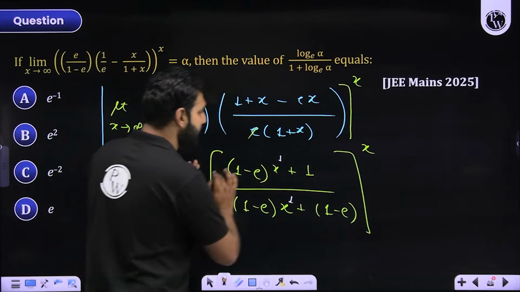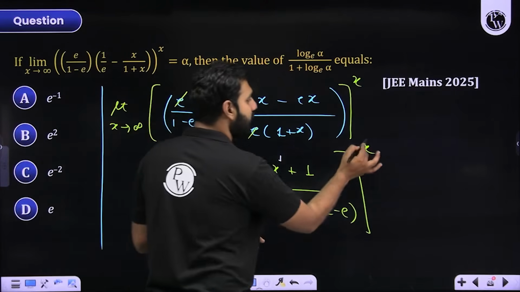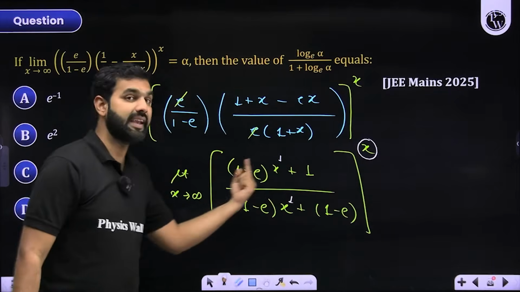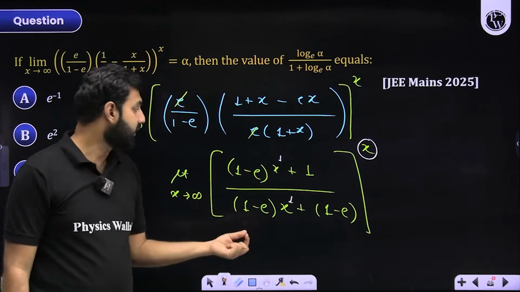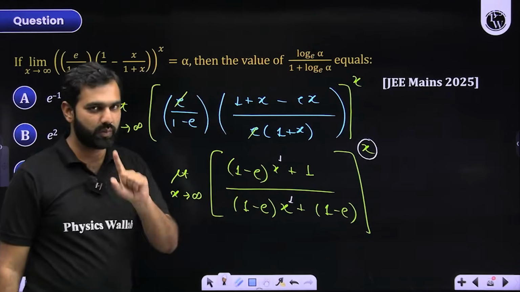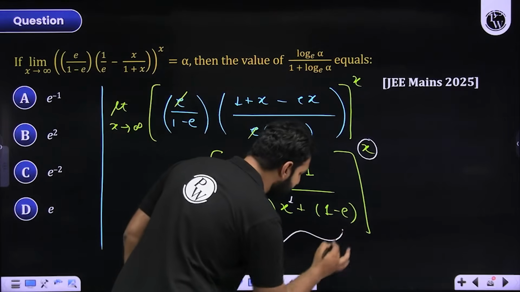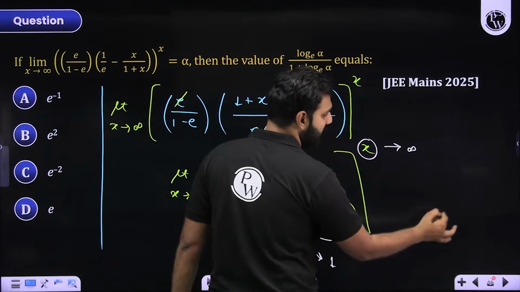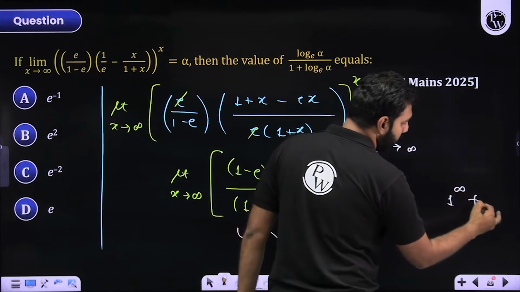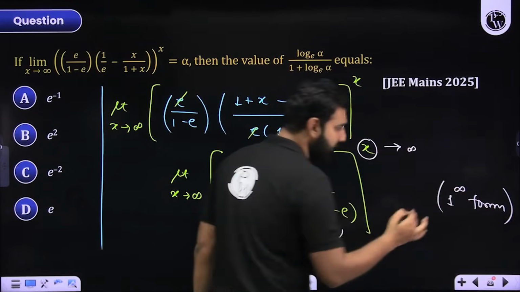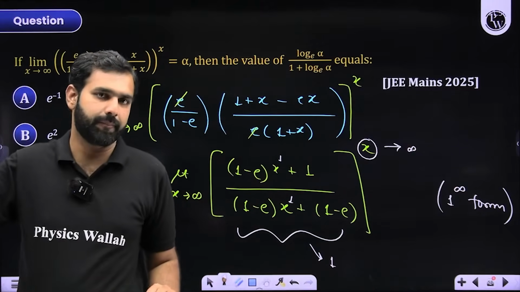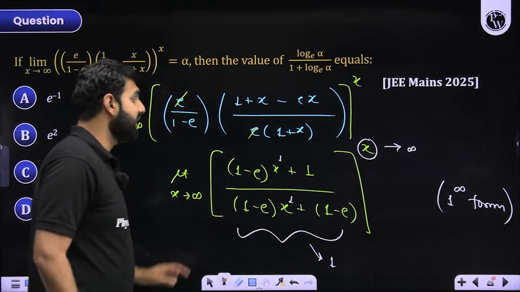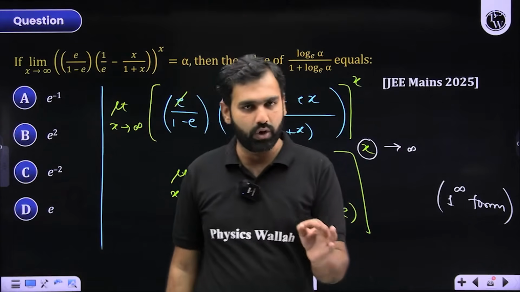So if I simply look at this expression only, if I forget this x for a while, this base is giving me the answer 1 minus e upon 1 minus e, which is 1. So are you not noticing that this base is approaching 1, where this power is approaching infinity, which means this is clearly a 1 to the power infinity form? Have you understood this particular part? Now, the moment we crack that this is a 1 to the power infinity form, we know the logic.